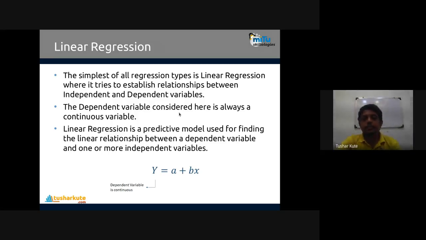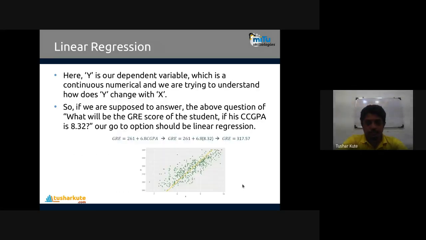So if you check this equation, y is equal to a plus bx. So y is your output variable, a is the y-intercept, plus bx. x is the input variable and b is the slope of the line. You can see here the y is our dependent variable, that is the output variable, which is a continuous numerical variable, and we are trying to understand how y changes with x.